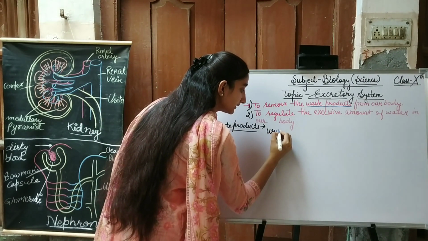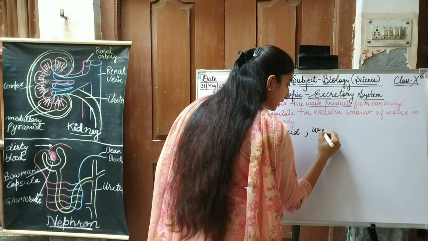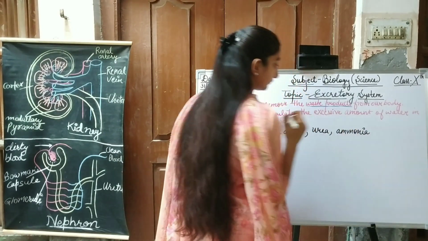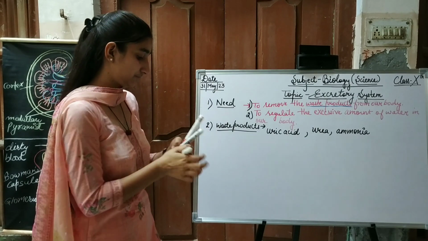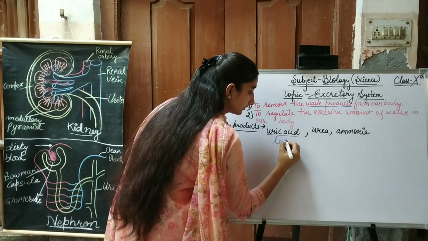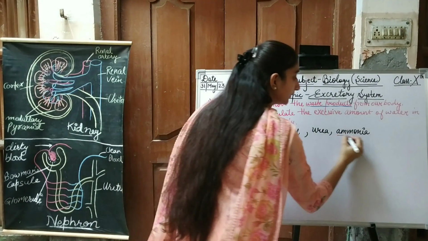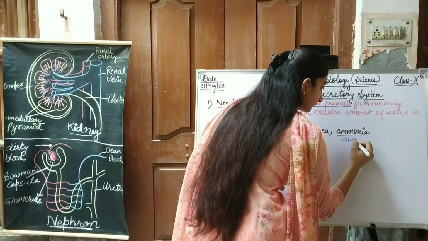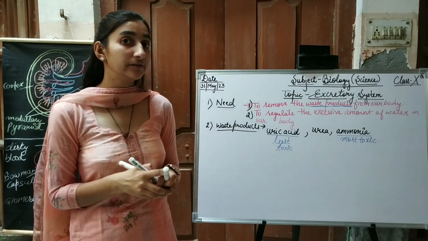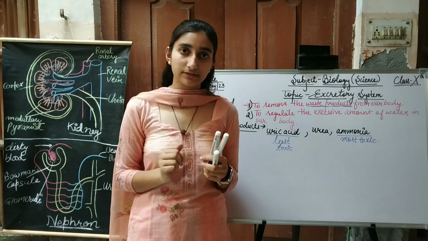First is uric acid, second is urea, and third one is ammonia, in which uric acid is least toxic and ammonia is most toxic, which really needs to be removed from our body, otherwise it will cause a lot of diseases.